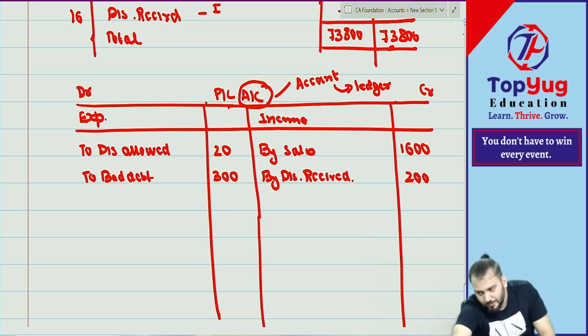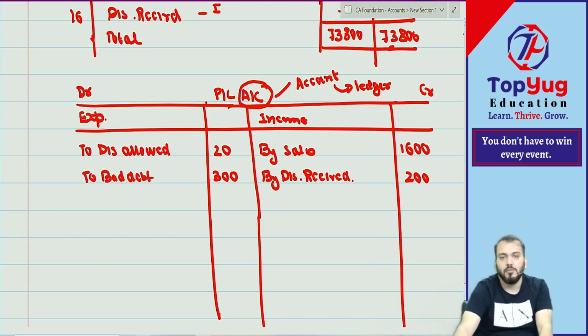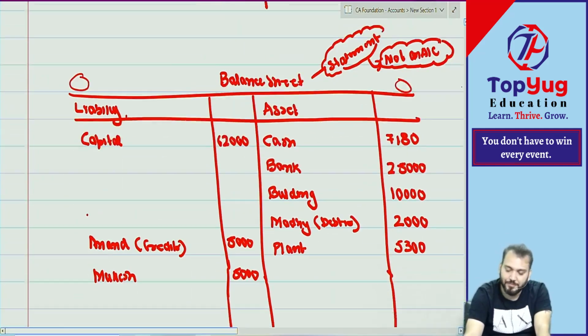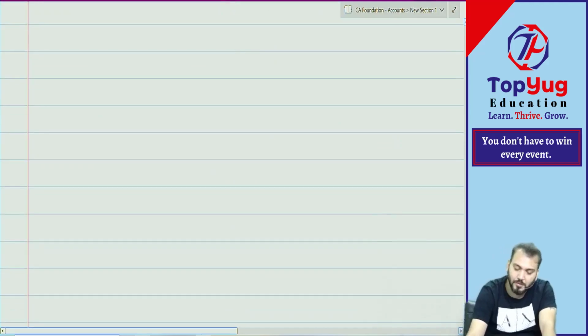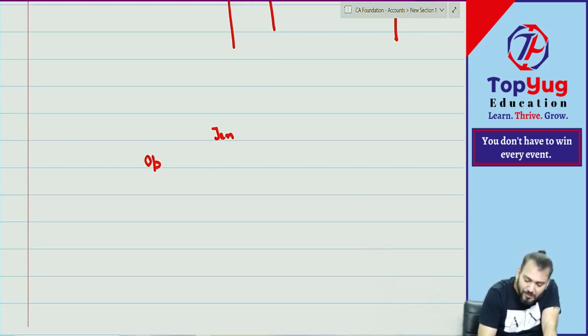Up to this, any doubt? Bolo. Correct. Now, let us come to inventory. Everyone. Correct. Now, in the month of Jan, can you say what was the opening inventory?